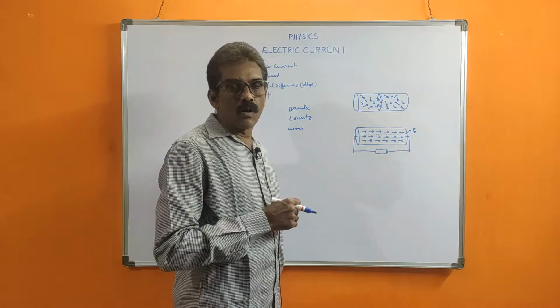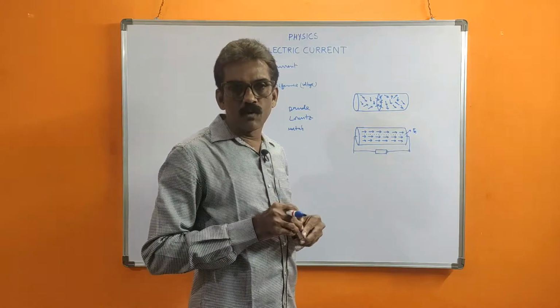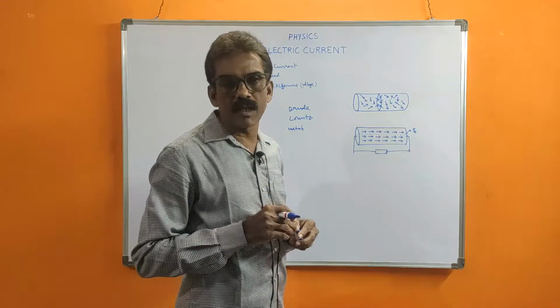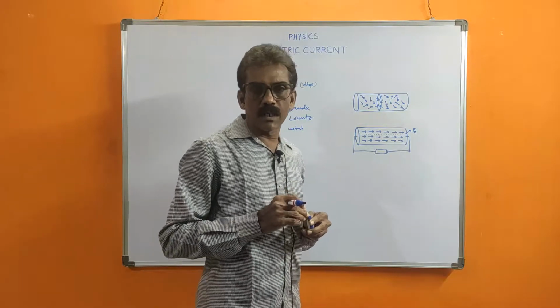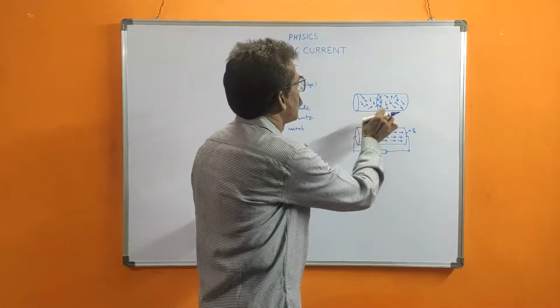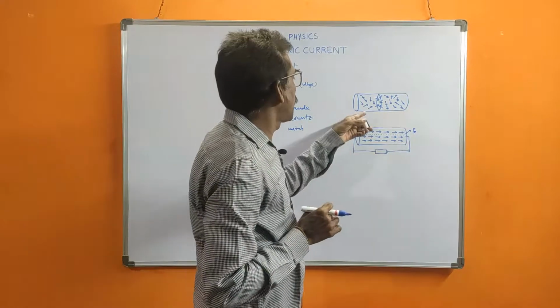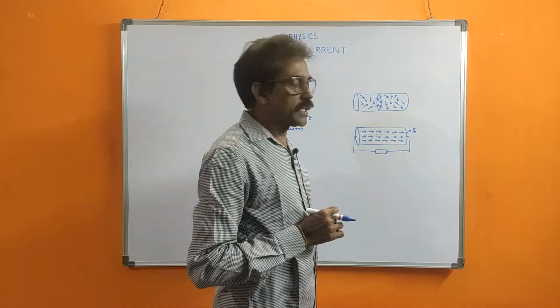So now what is the conductor structure? Why is it capable of flowing current? That we should learn. Suppose this is a conductor material. These scientists suggested the conductor has a large number of free electrons.